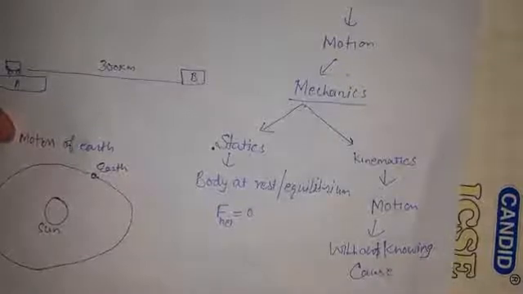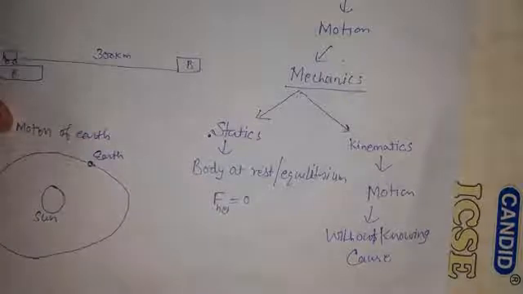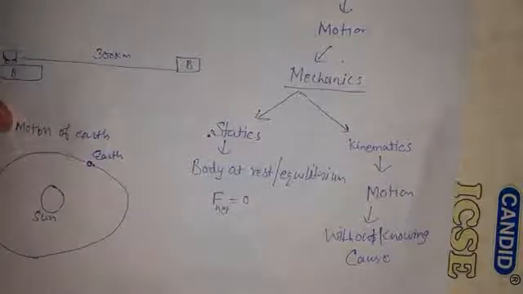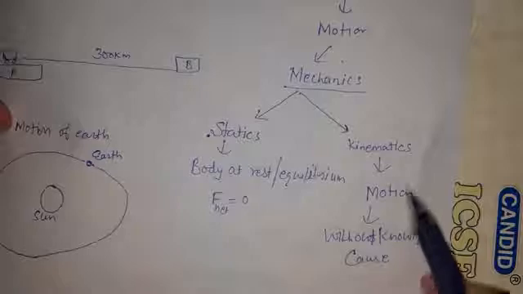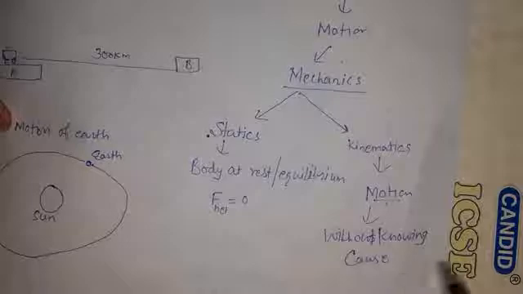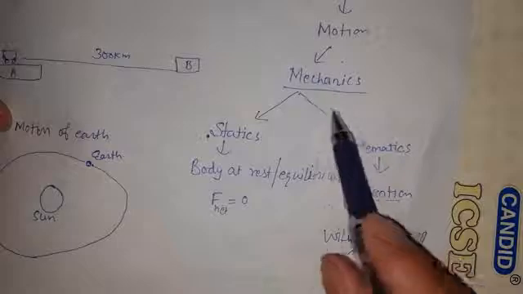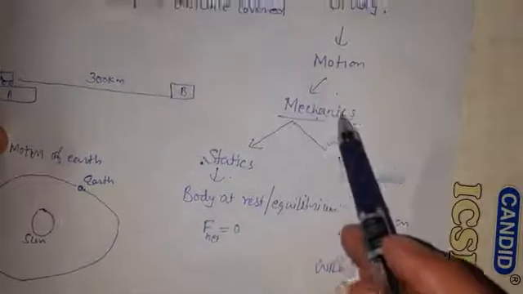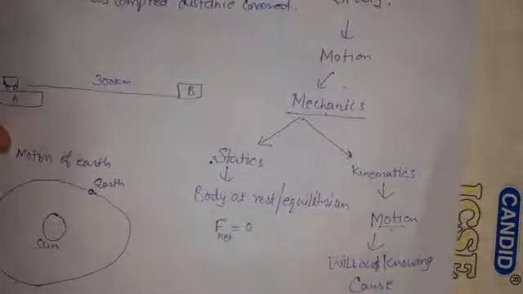ठीक है, तो इसमें हम उसकी बात नहीं करेंगे कि बॉडी के अंदर मोशन कहाँ से आया, कैसे आया. We are studying here only simply the motion that a body is moving. ठीक है, जैसे एक फुटबॉल है, तो फुटबॉल क्या कर रही है, मूव कर रही है, लेकिन फुटबॉल चली कैसे. So this branch of physics in which we deal with the study of motion without knowing the cause is kinematics, which is a sub branch of mechanics. And mechanics deals with the study of all types of motion.